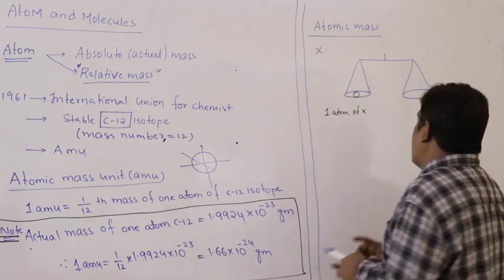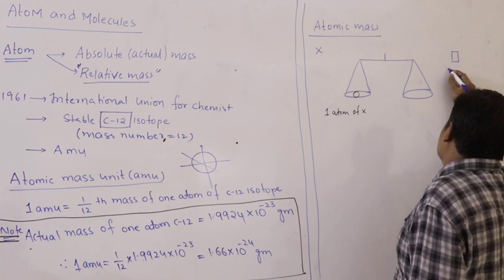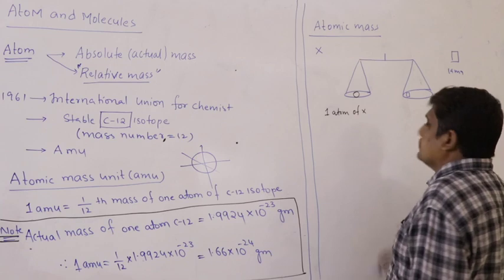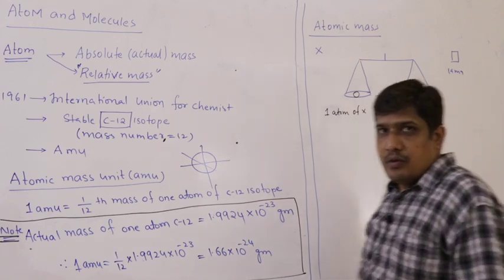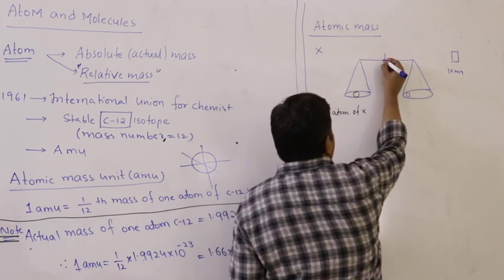Next, I will add AMUs. Let us say this is one AMU. I will keep on adding AMUs till it is balanced.